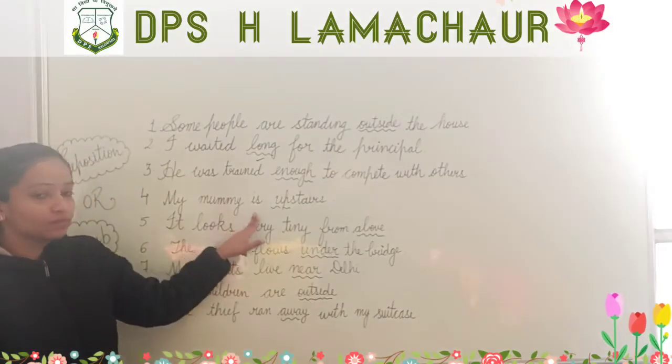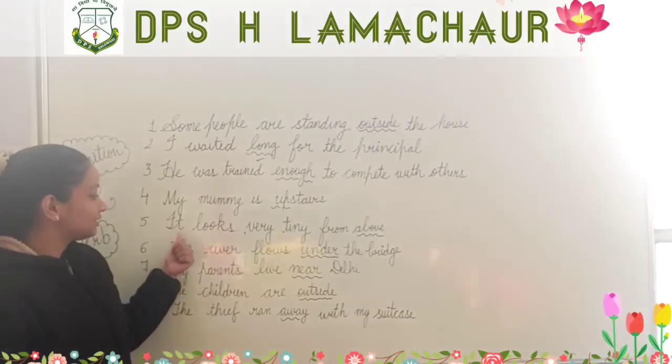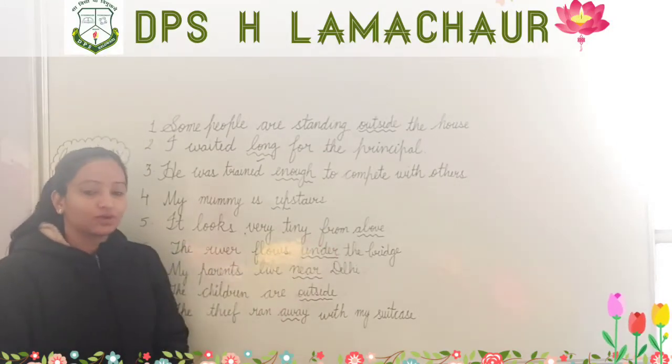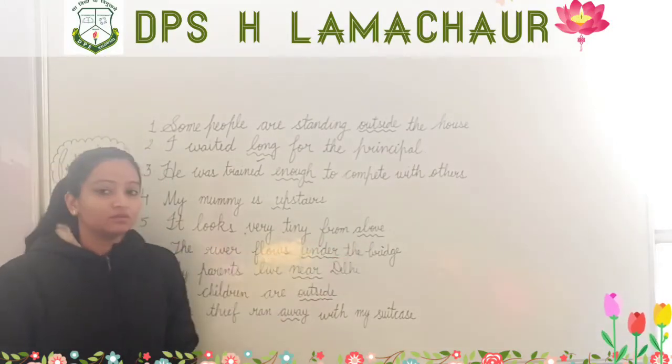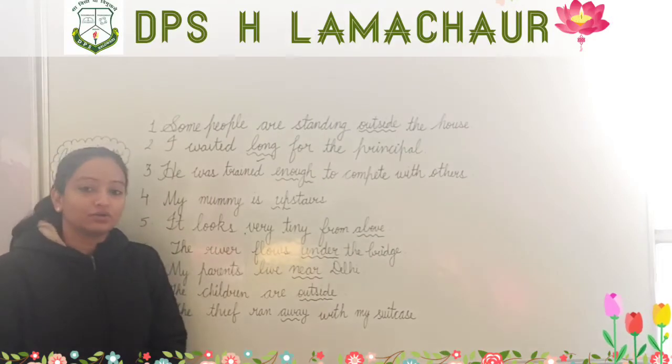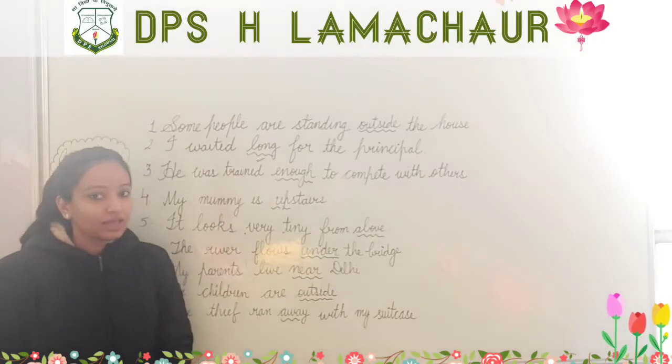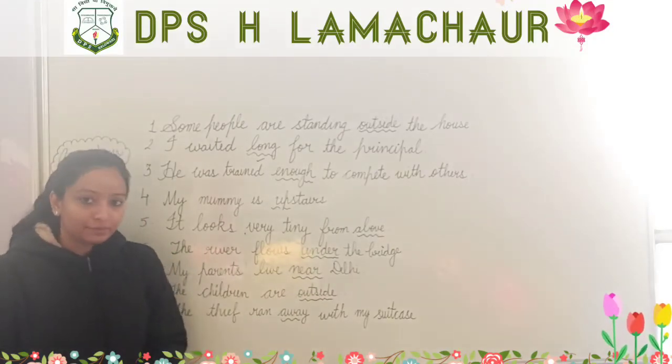So preposition. Now next is: it looks very tiny from above. Here I have underlined the word above. So now the question arises: is it an adverb or a preposition?